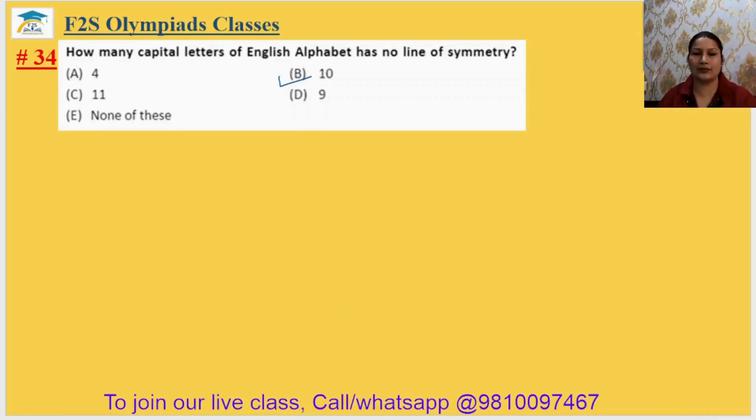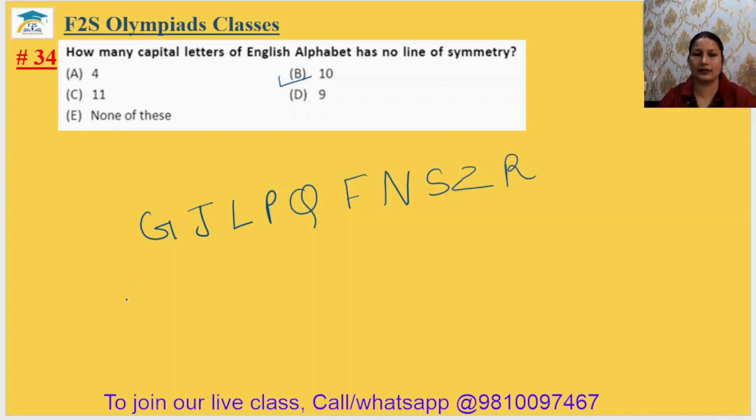So those letters will be G, J, L, P, Q. I am writing here also G, J, L, P, Q and F, N, S, Z, R. There are 10 letters. 34th answer will be option B.